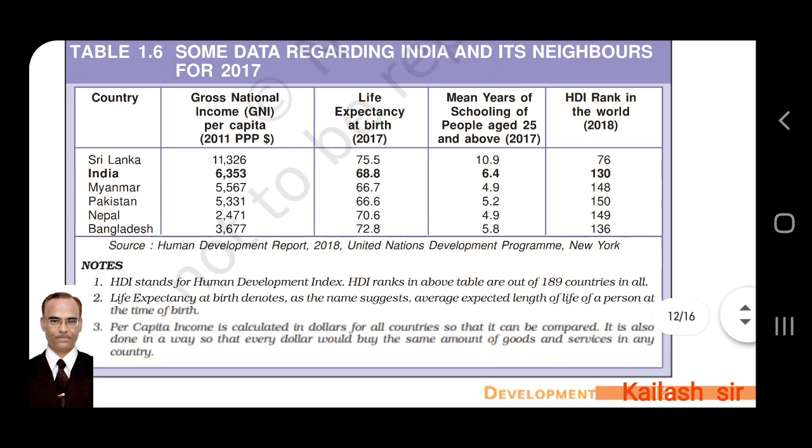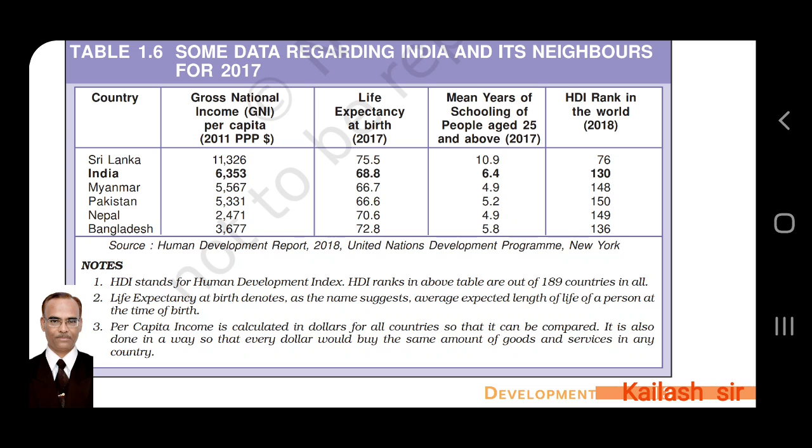Table 1.6. Some data regarding India and its neighbors for 2017. Now country is given. Some terms are there: gross national income per capita, then life expectancy at birth, then mean years of schooling of people aged 25, and mean means average, and human development index rank in the world according to these factors. This source is from Human Development Report 2018, UNDP, United Nations Development Program, New York.